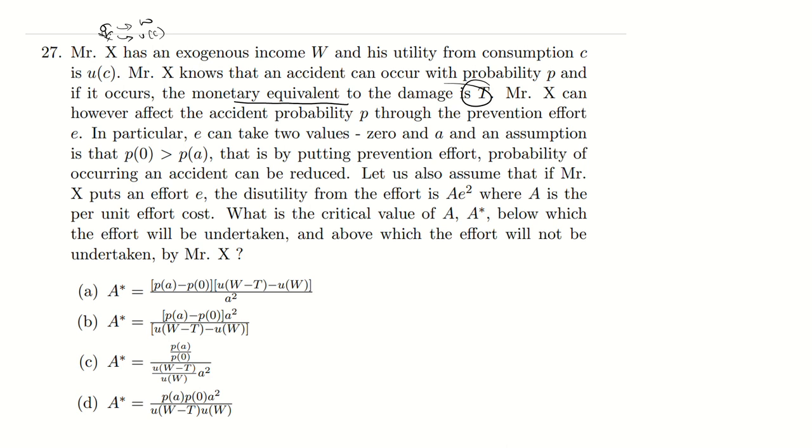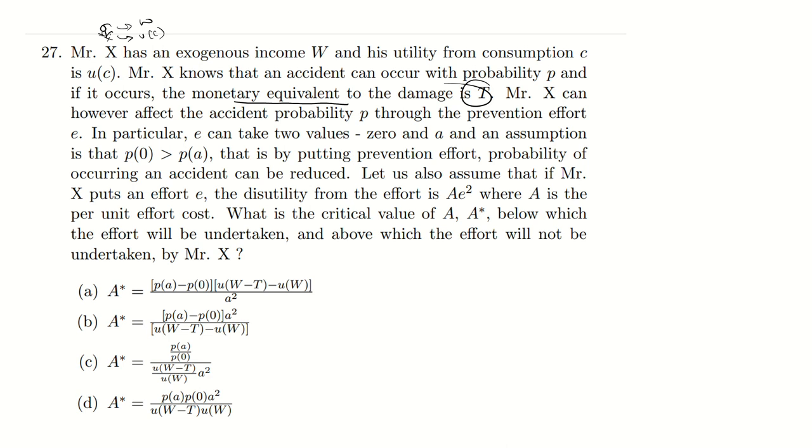So Mr. X has an option to reduce the probability P of accident by putting in an effort E.